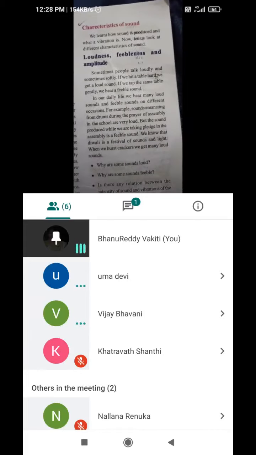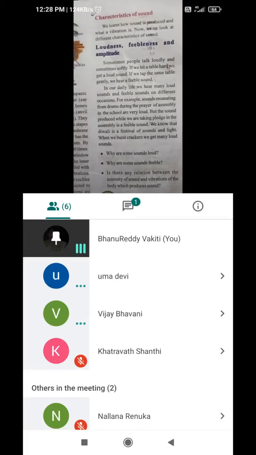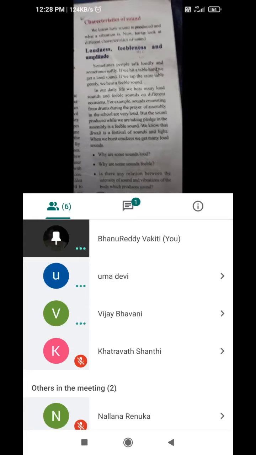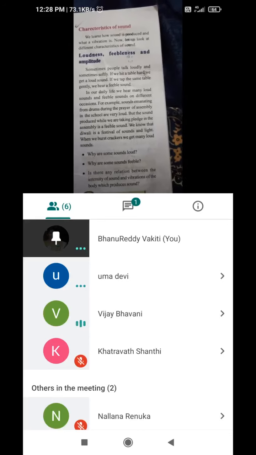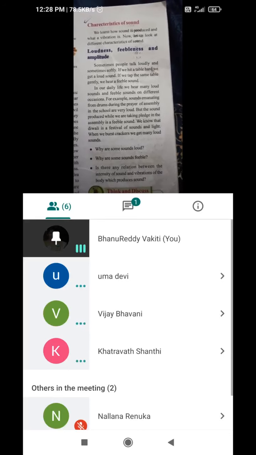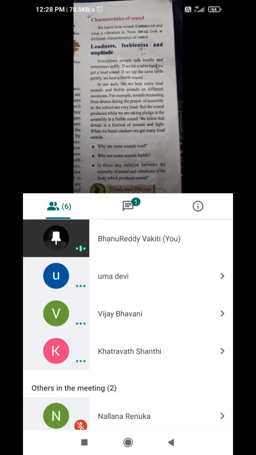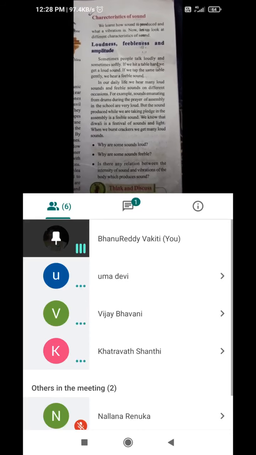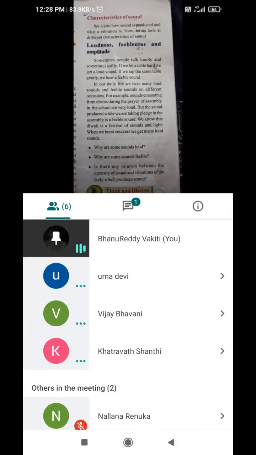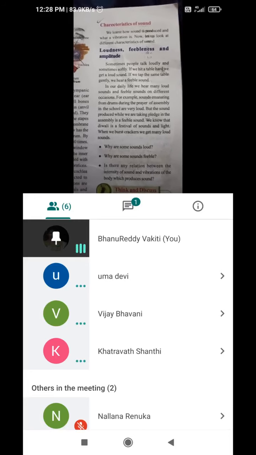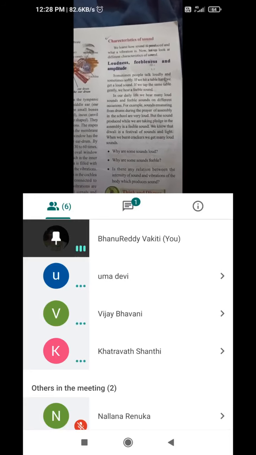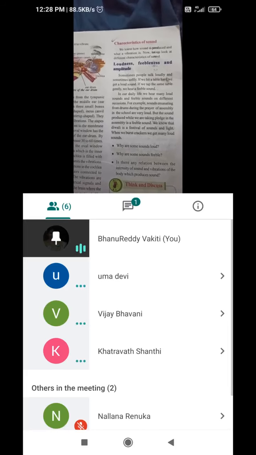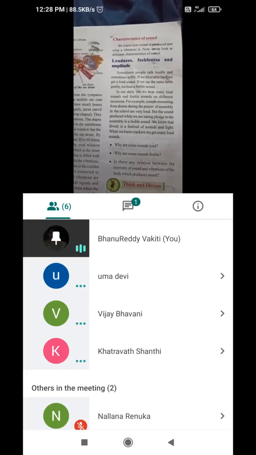Here loudness, feebleness and amplitude are the three characteristics. I think you have observed soft sounds. For example, feeble sounds are also there. Feeble sounds and loud sounds are different, and we can observe them on different occasions. For example, the sounds emanating from drums during the prayer of the assembly. During the prayer of the assembly, at that time we can observe drum sounds.